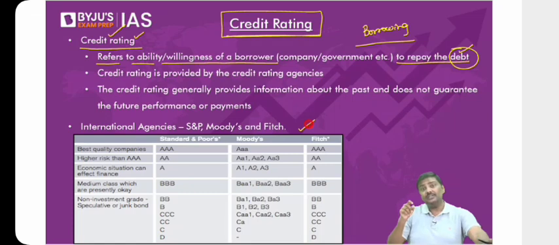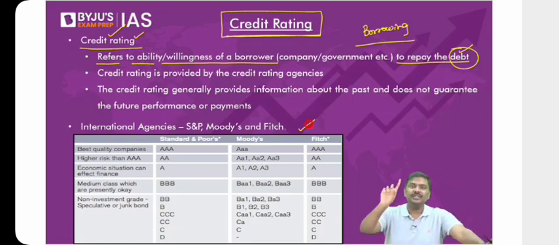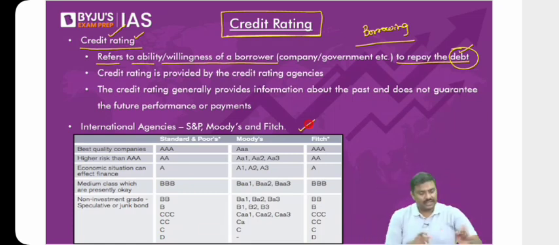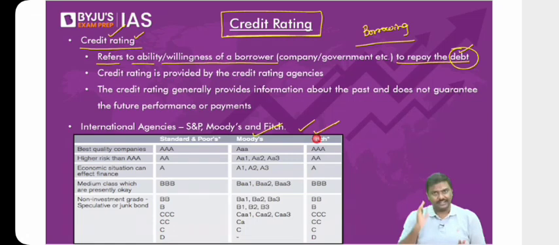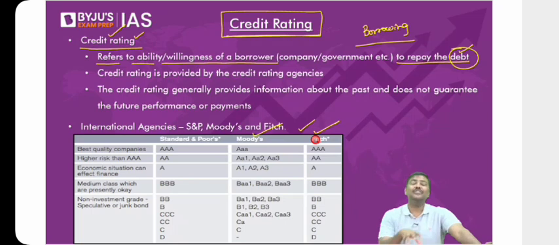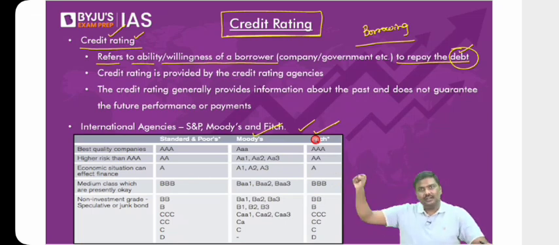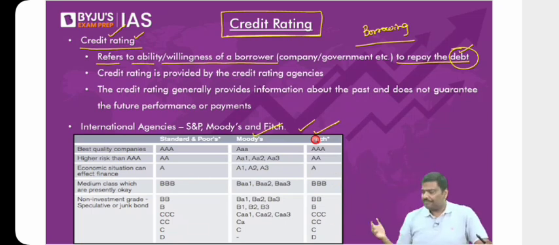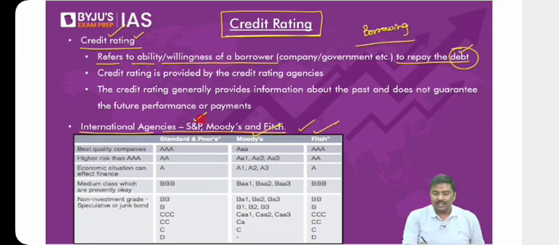But more than 90% of the credit rating market is occupied by three US companies. One is S&P, Standard and Poor's. Second one is Moody's, and the third one is Fitch Credit Rating Agency. Now, some of you are asking, sir, is it like a CIBIL score? A CIBIL score is given to individuals. You will have a CIBIL score, I will also have a CIBIL score. But credit rating is generally given to a government or government instrument, or to companies. Have a look at this. The three very important international agencies are Standard and Poor's, Moody's, and Fitch.